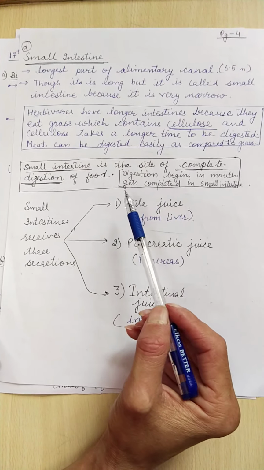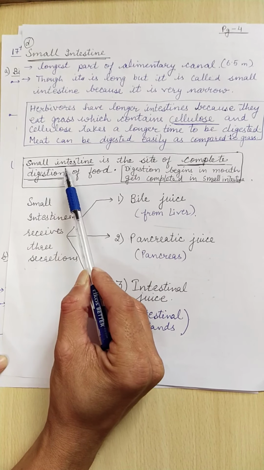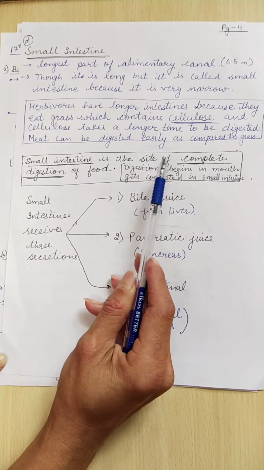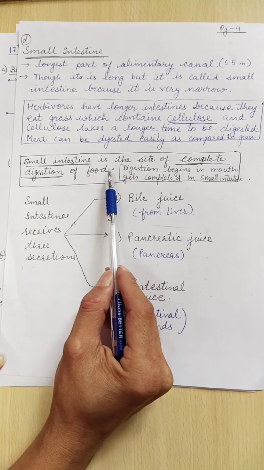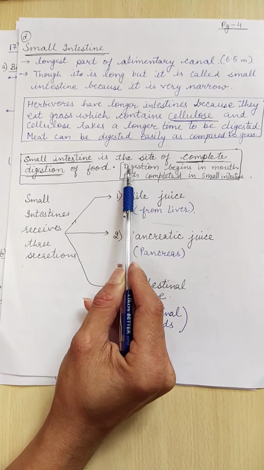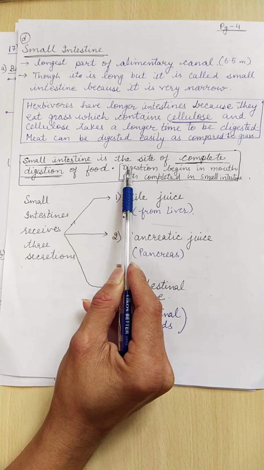And moreover, I told you that the small intestine is the site of complete digestion of food. The digestion process, which began in the buccal cavity, continued till the small intestine.